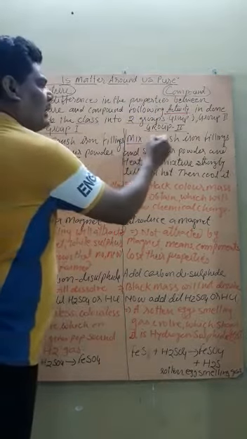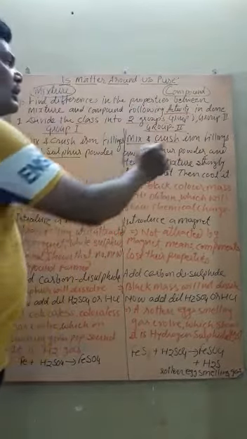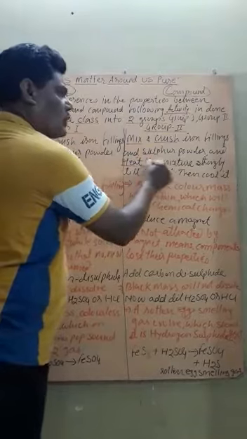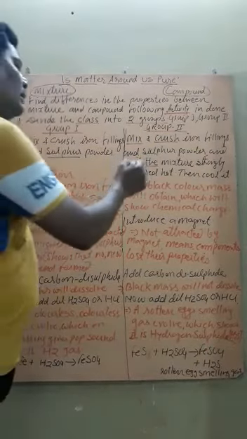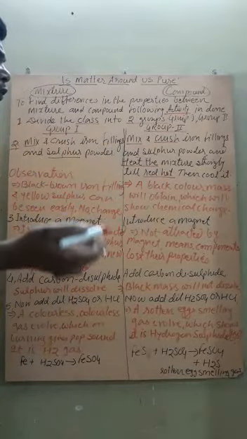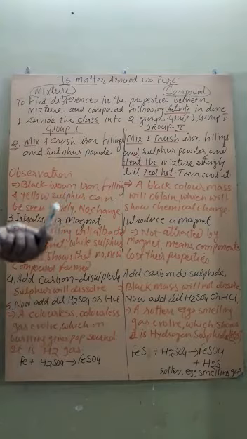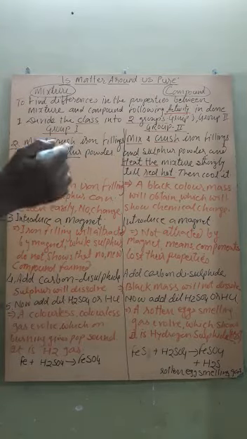What? Mix and crush iron filings and sulfur powder, but now the content is heated strongly, till the substance becomes red hot, and then we have to cool it. After doing this activity, what observation will we get?